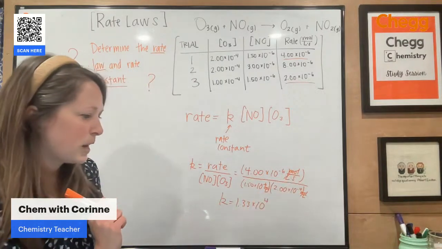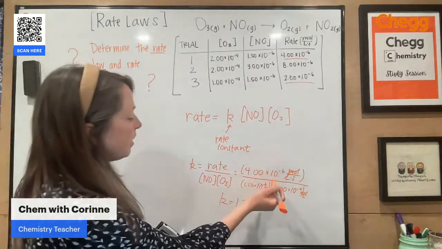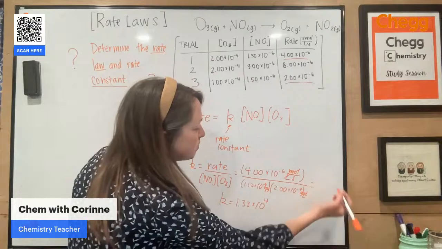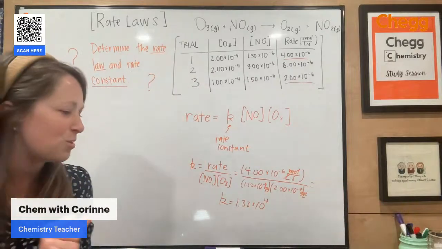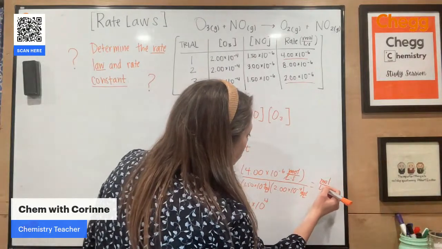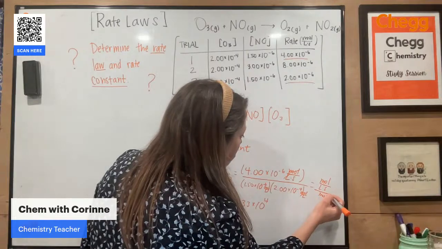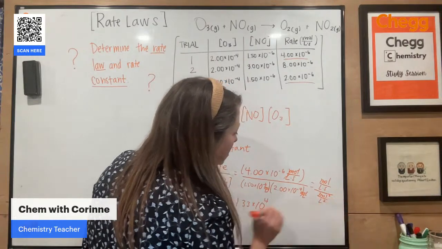And we'd have our rate constant. So now we have to figure out what those units are going to be. So basically what we'd end up with, right? I'm just going to write out the units so you can see this, because this is another thing that trips up students. So we have moles per liter per second divided by moles squared per liter squared.